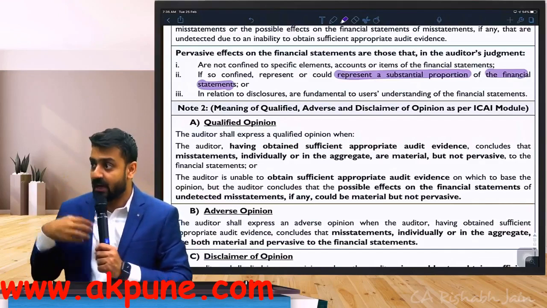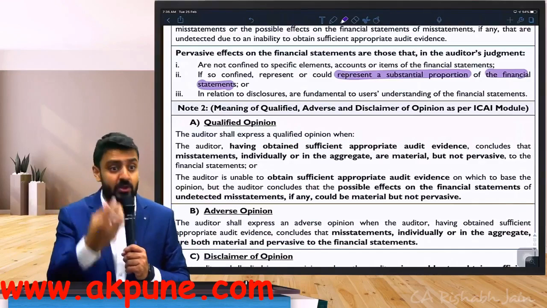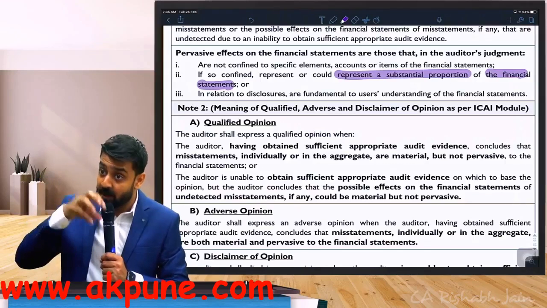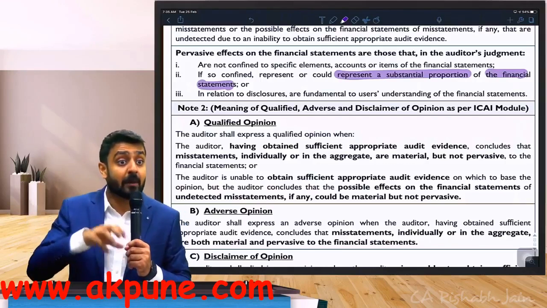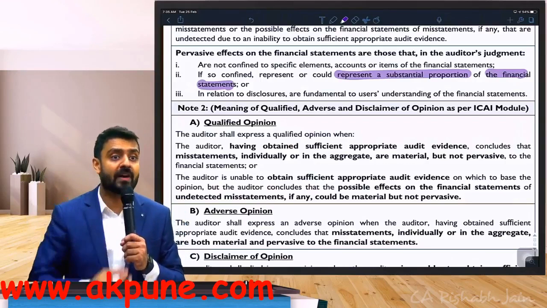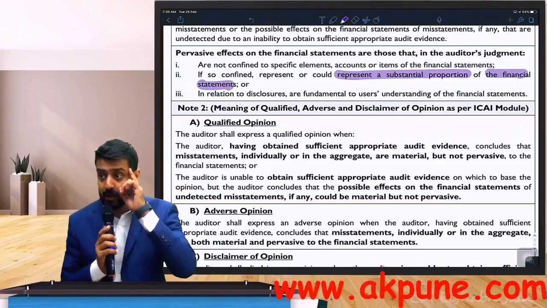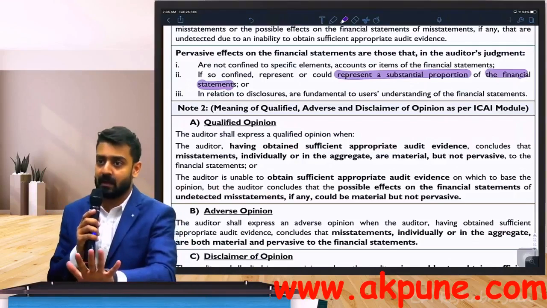It's possible. And if I do that, and that acquisition goes wrong, what if that acquisition valuation is not appropriate? What if the accounting perspective is wrong? Something is wrong in one particular area, one particular element, one particular account balance, but it represents a very important amount of my financial statement. See, do not be under this impression that if it is pervasive, that means the effect has to be on multiple areas. It's not like this.